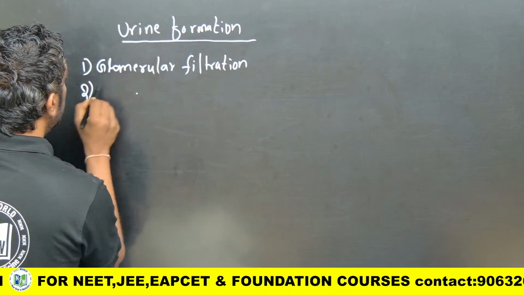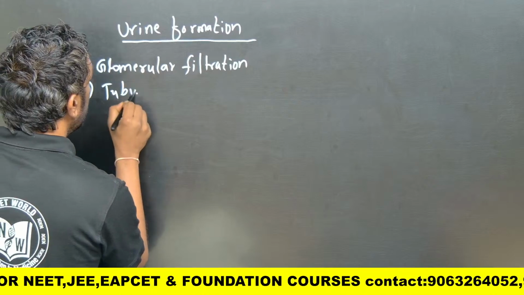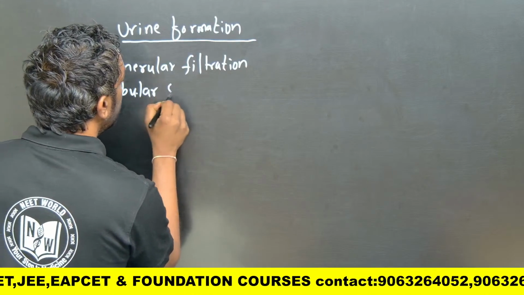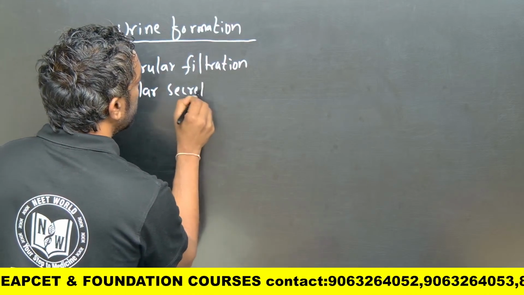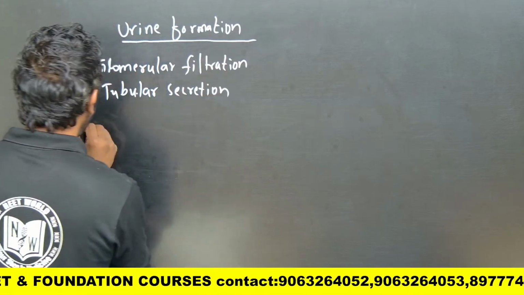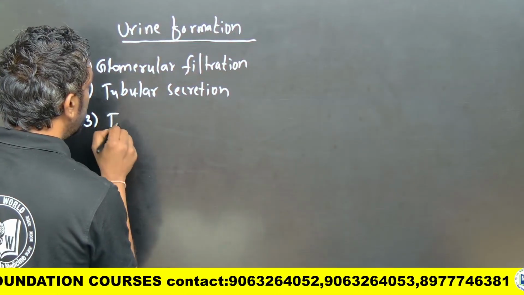Second one is tubular secretion, and third one is tubular reabsorption.